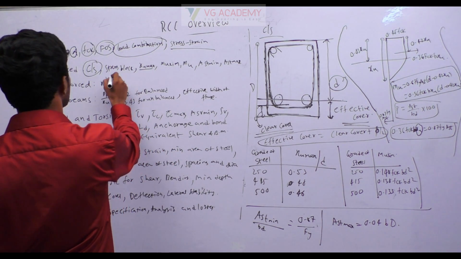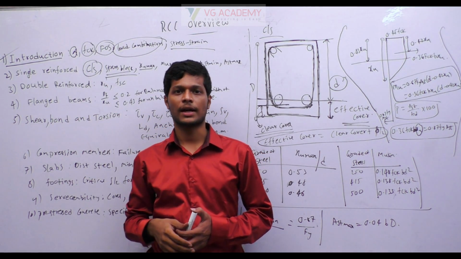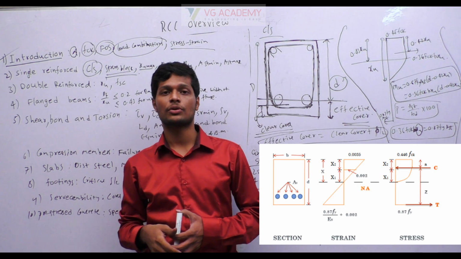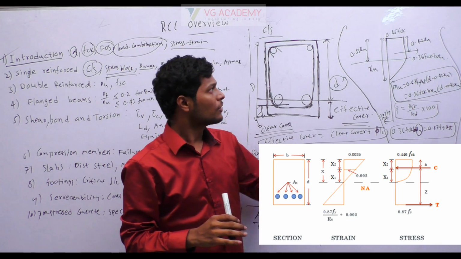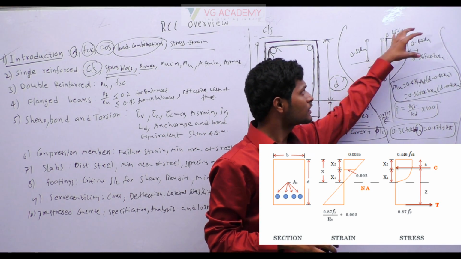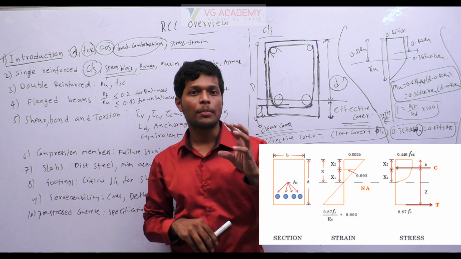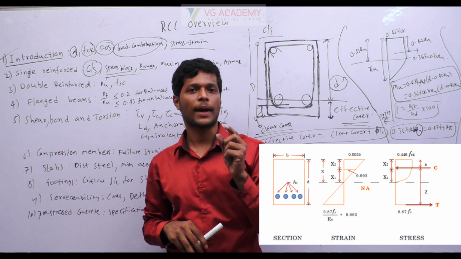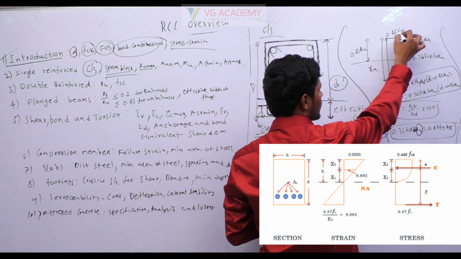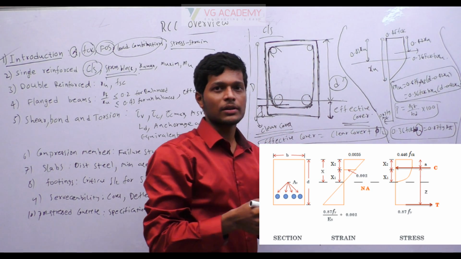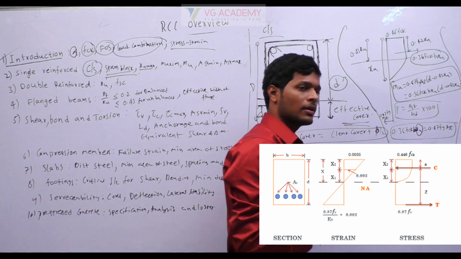Okay, next topic, stress block. What does stress block mean? Previously we have seen the stress strain diagram of concrete. Yield is at 0.002 and failure is at 0.0035. That is called the stress block. You can see the stress strain diagram of concrete is similar to a block. In this block you have to remember some numbers that are called stress block parameters. What are they? Let us see. If you find the area of this and multiply with breadth, we will get the compression force. That compression force is 0.36 FCK BXU.